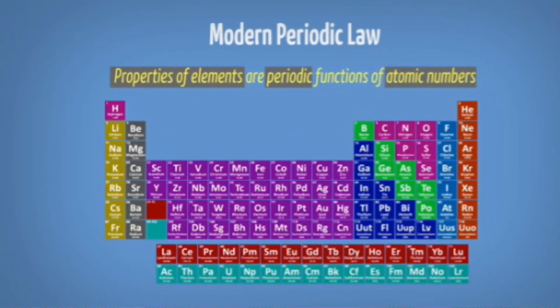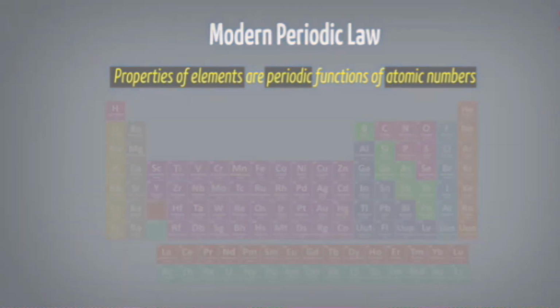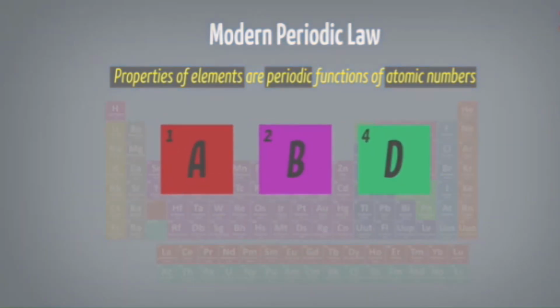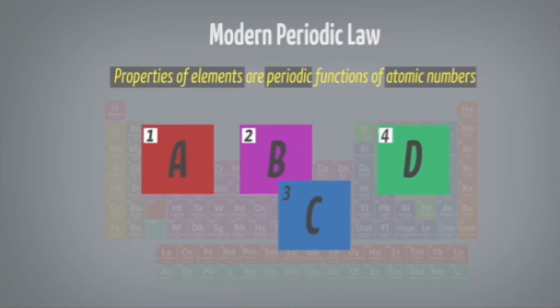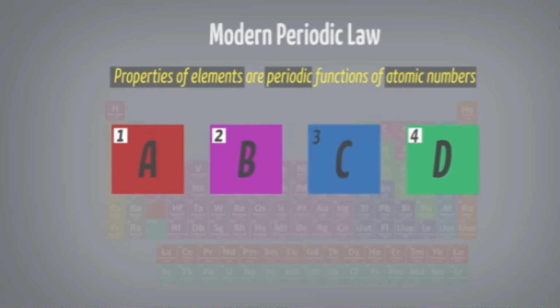Here Henry Moseley completed the modern periodic law by stating that the properties of the elements are periodic functions. Periodic in the sense that it repeats after a particular interval. This is because of their atomic numbers, not because of atomic masses. Clear? Based on that he arranged the elements.